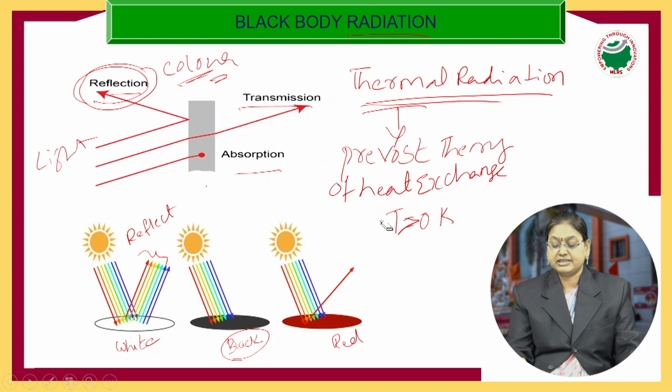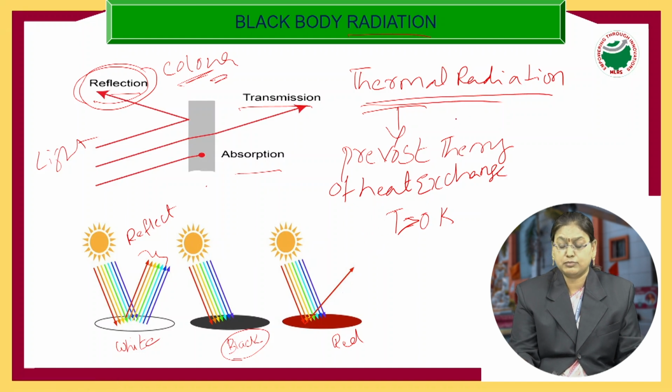Thermal radiation means the radiation emitted by a body by virtue of its temperature. Thermal radiation is an inherent property of all bodies, and according to Prevost theory of heat exchange, all bodies will emit or absorb radiation continuously as long as their temperature is above 0 Kelvin.